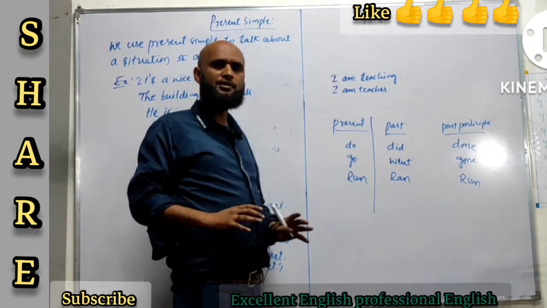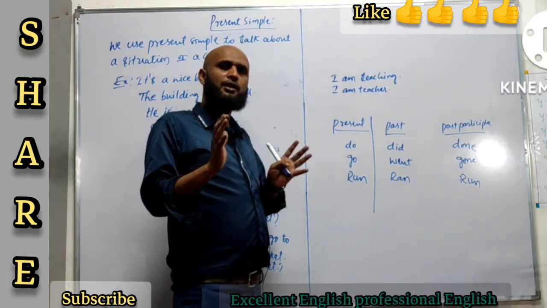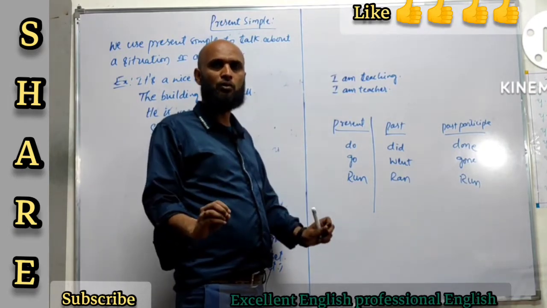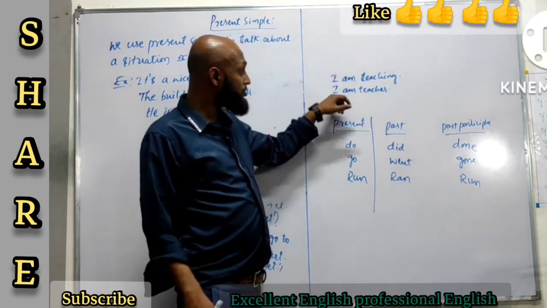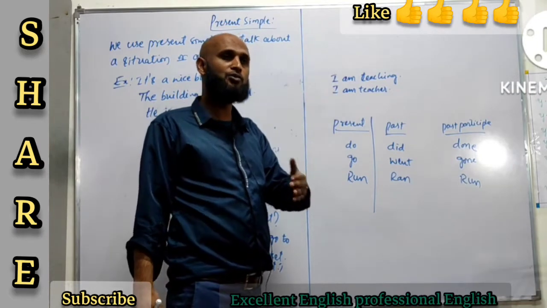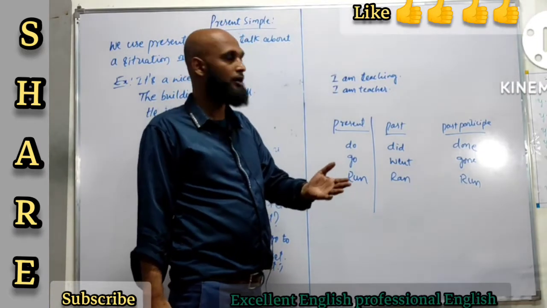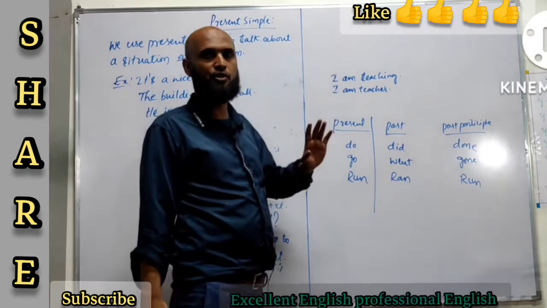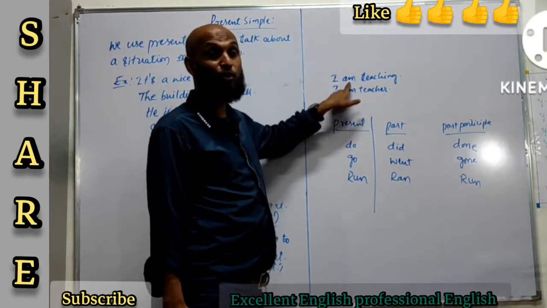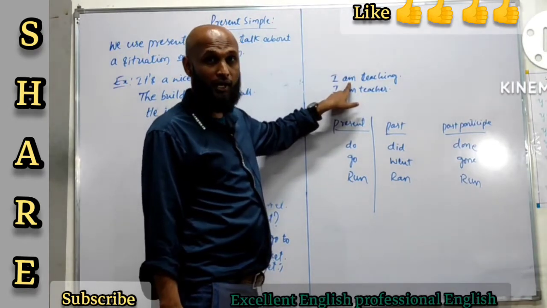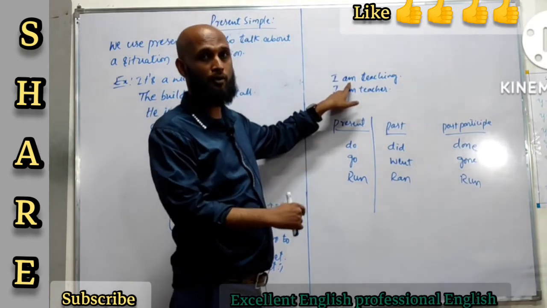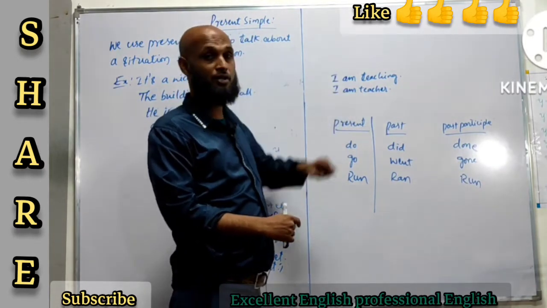I am a teacher, it means that the situation exists. It's a permanent thing. That's my profession. So that is when you use present simple, whether you are teaching at the point of time when you're talking about it or not. You can still say that I'm a teacher. But you can't say this if you're not doing this. I am teaching means that the action is taking place at the point of time when you're talking about it. Alright?